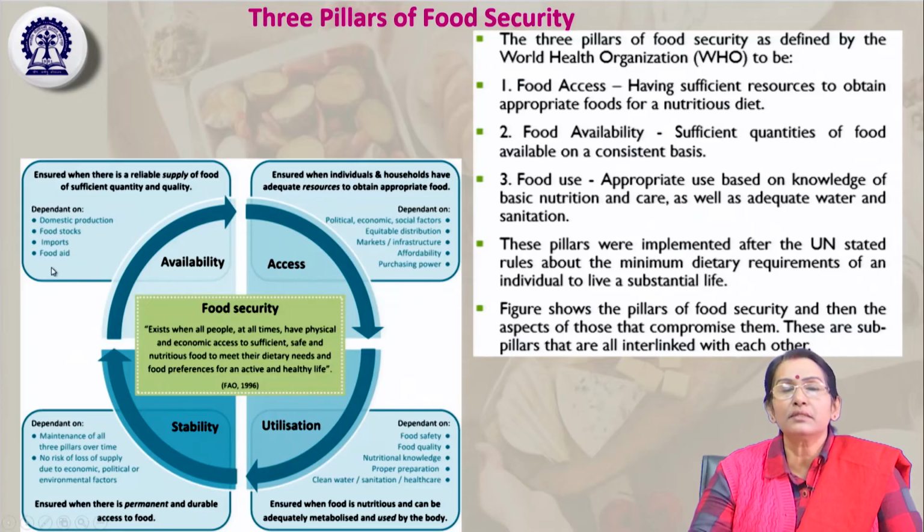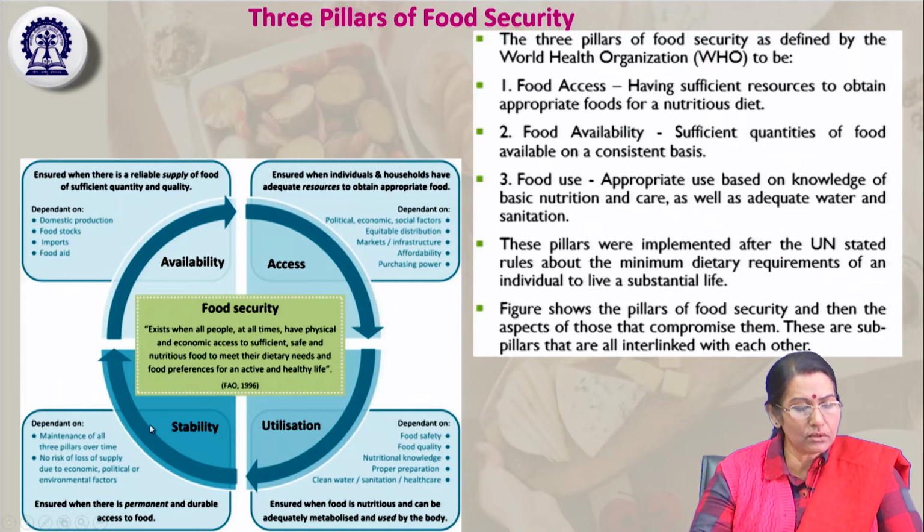Like in this pandemic time, for example, you can see that rations are being distributed among the poor people from time to time, usually monthly or bi-monthly. That is because of the shortage, because of food insecurity. So separate mechanisms have been started to distribute a minimum quantity of quality food to all the poor in the villages and rural areas. Then comes stability.